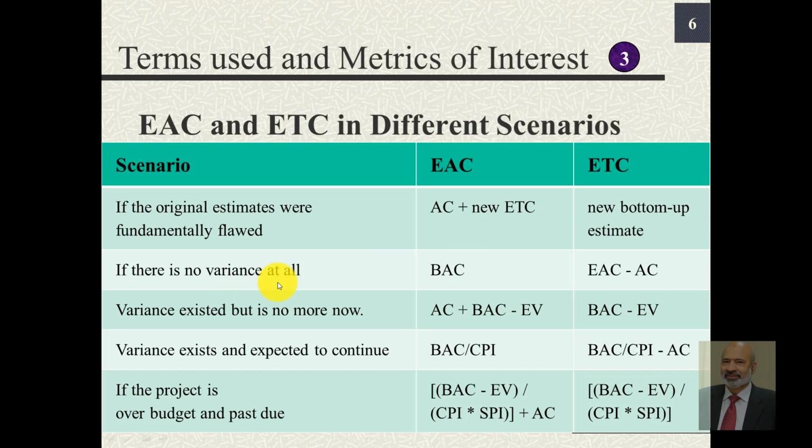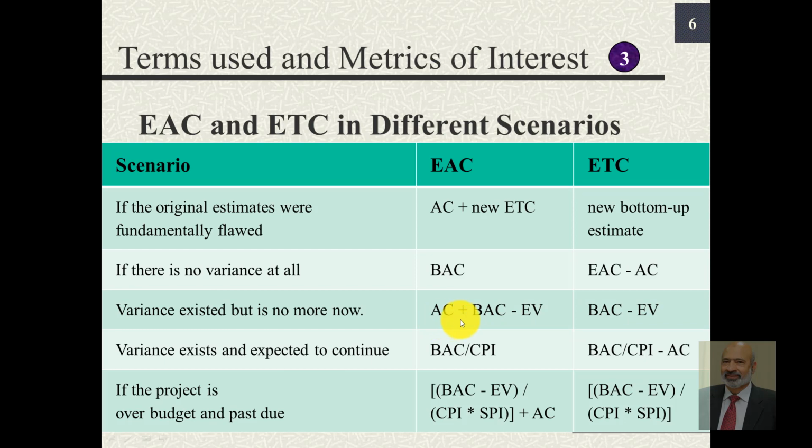However, if there is no variance at all, we are going as per schedule, then EAC will be the same as BAC, and ETC will be the difference of EAC and the actual cost. If we encountered variance in cost, and we are sure that this variance would no longer continue, it would cease to exist, then we can determine ETC by taking this difference, BAC minus EV, and EAC can then be determined